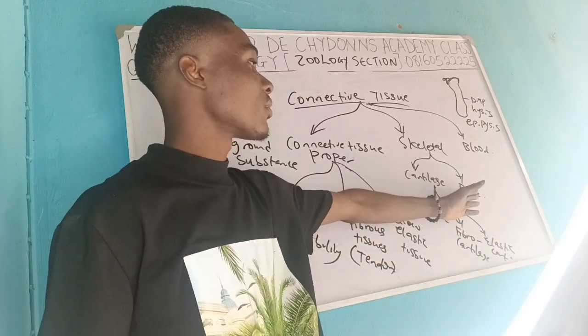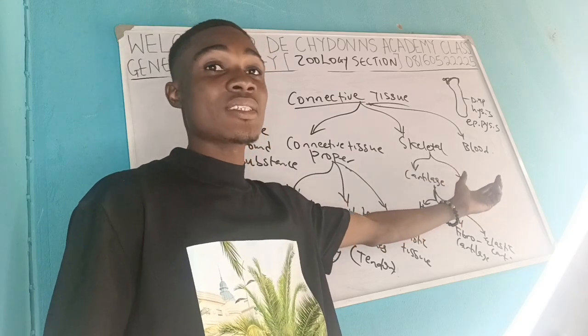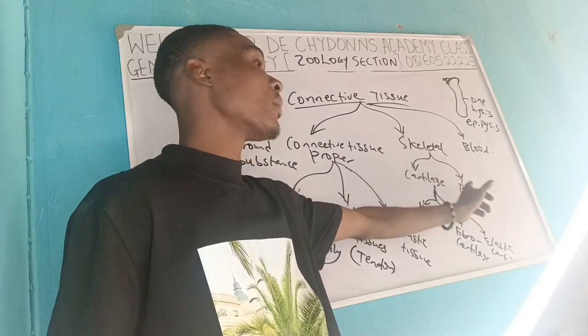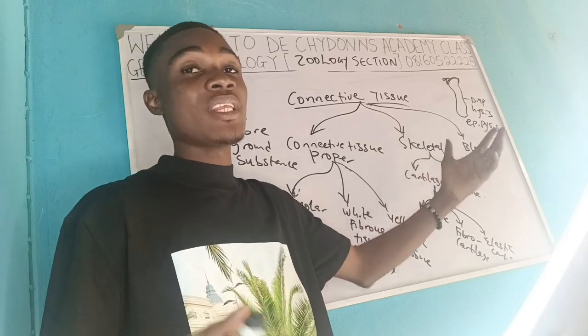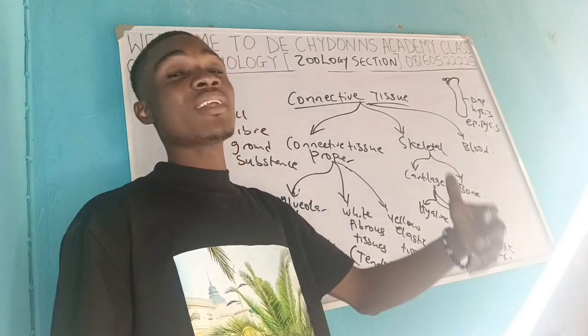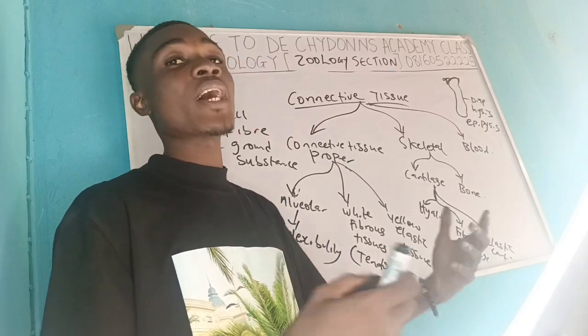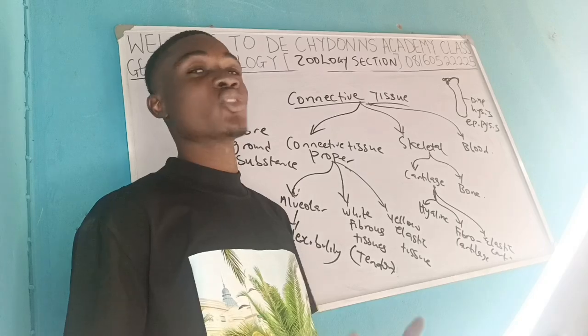Coming to the bone, bone is hard. It is a particular structure that is being replaced after cartilage has existed in the mammalian stage of life. So bone has a higher strength, it has a greater matrix, it has fibers, it has collagen, it has anything that could make it strong.